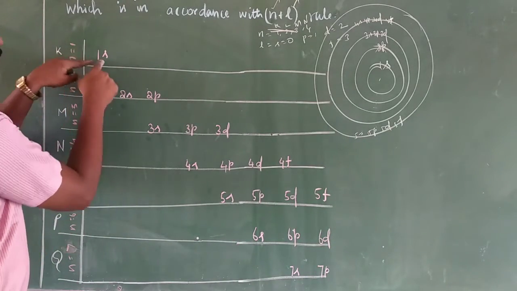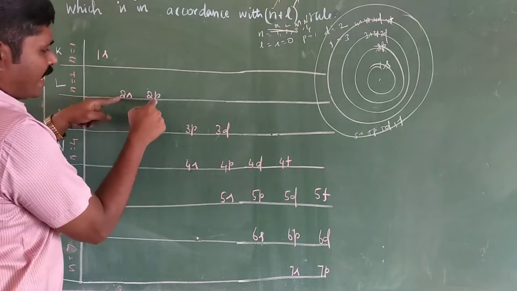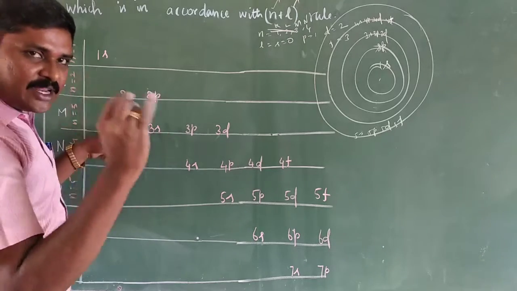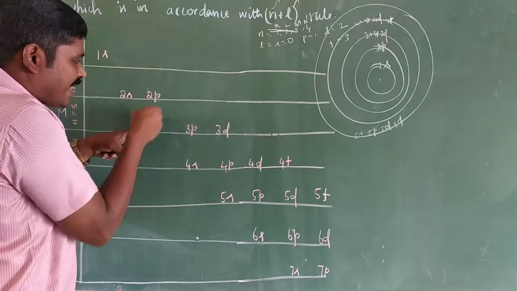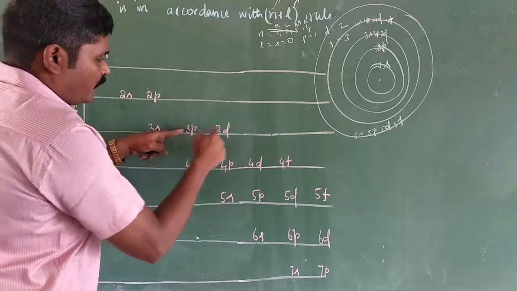So n equals 1 has 1s; n equals 2 has 2s and 2p; then n equals 3, 3s, 3p, 3d, with 3s in a straight line with 2p.